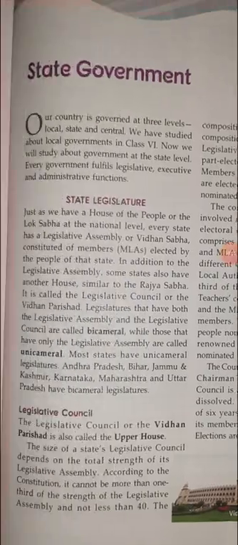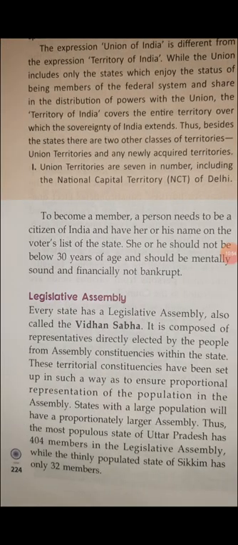Now to become a member, a person needs to be a citizen of India and have her or his name on the voters list of the state. She or he should not be below 30 years of age and should be mentally sound and financially not bankrupt. In order to become the member of this Legislative Council, the person should be a citizen of India. He cannot be an outsider. His name should be in the voter list of the state.